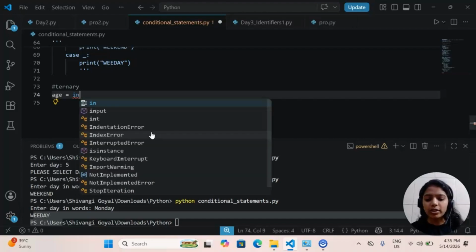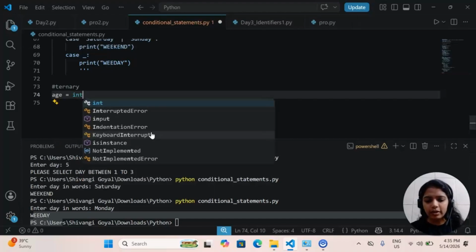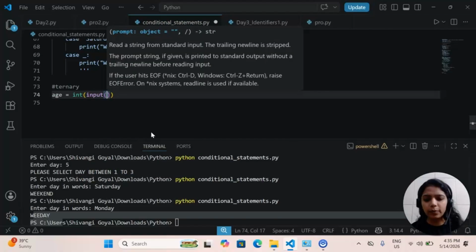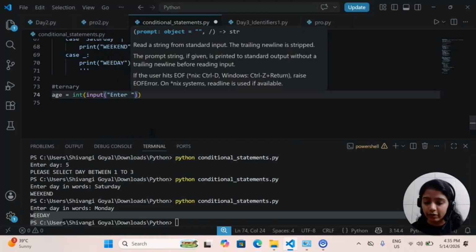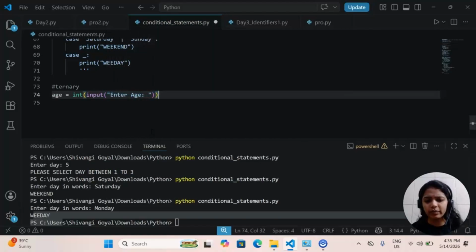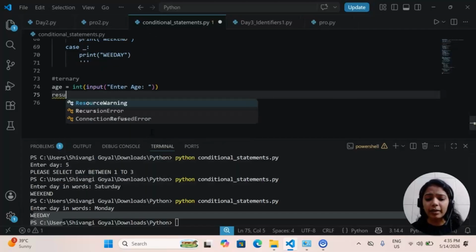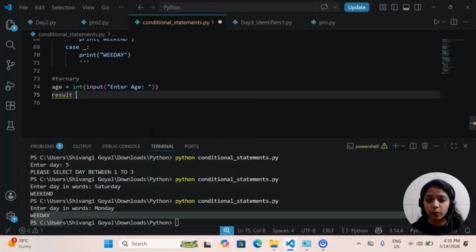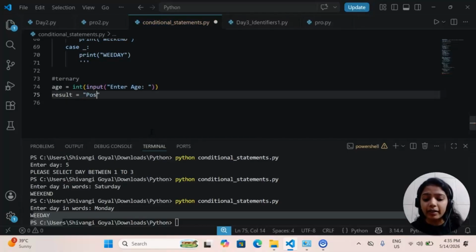Let's say I'm taking user's age, so the user's age will get converted into int, and I'm using the input function to take age from the user. That's it. I'm declaring a variable. Please print, let's say, eligible. So we are making a program basically, if user's age is greater than 18, he is eligible to vote, otherwise he is not eligible to vote.